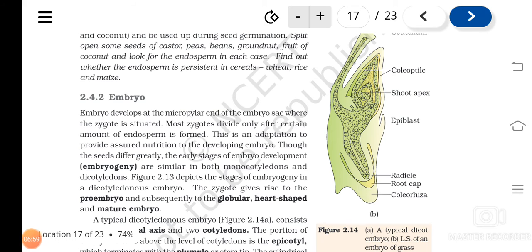So about the endosperm development, you understood now. Next is the embryo. The embryo is developed from the zygote. Where is the zygote formed? In the micropylar region, isn't it? In the micropylar region, what is there?